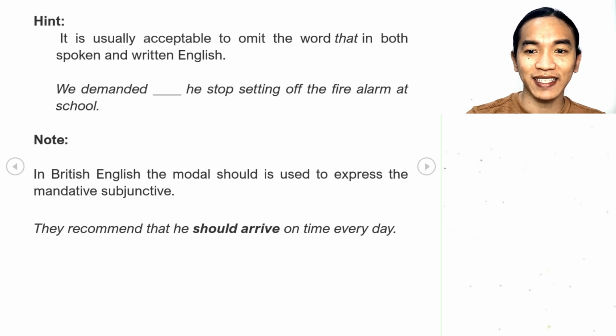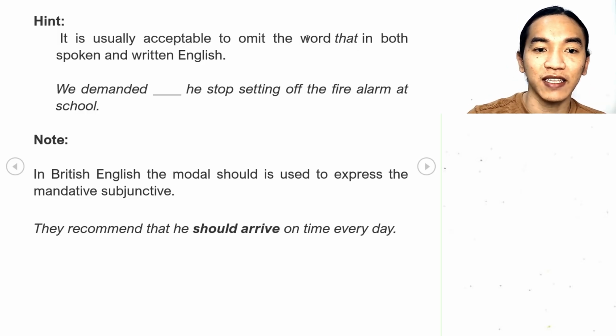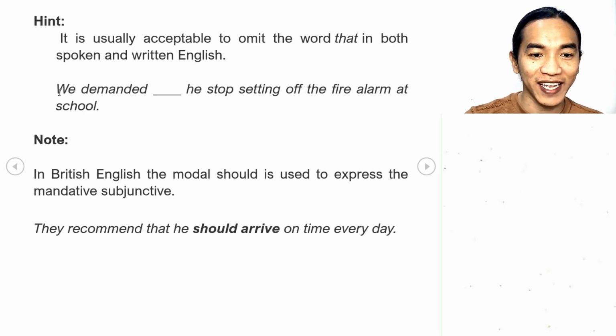So we have here some hint. It is usually acceptable to omit the word that. We can remove that, in spoken and written English. So we can just say, we demanded he stop setting off the alarm at school.